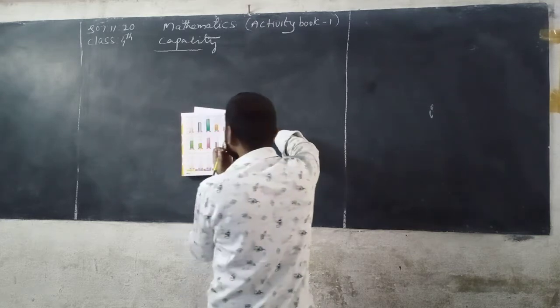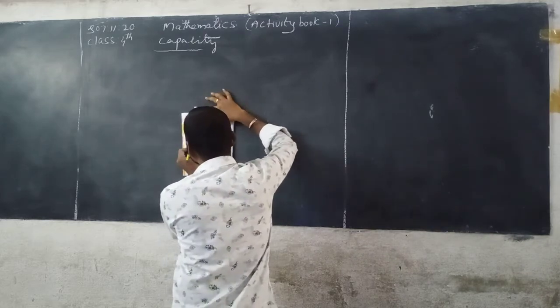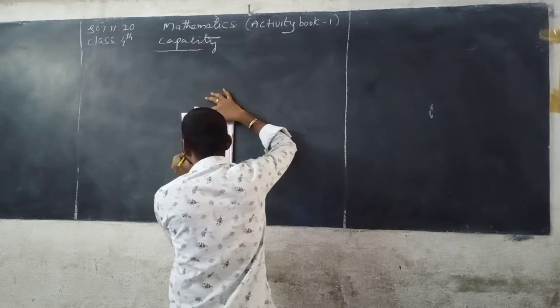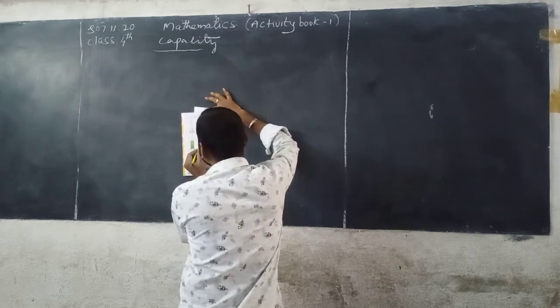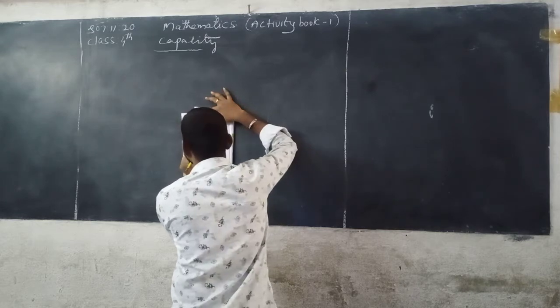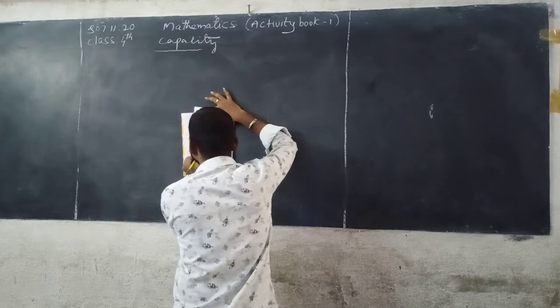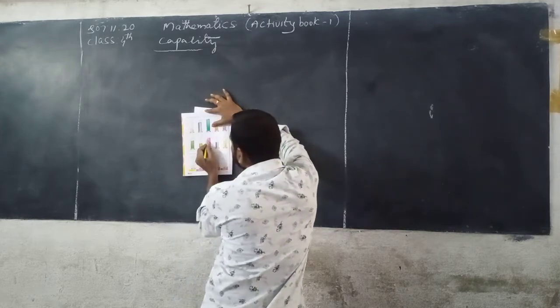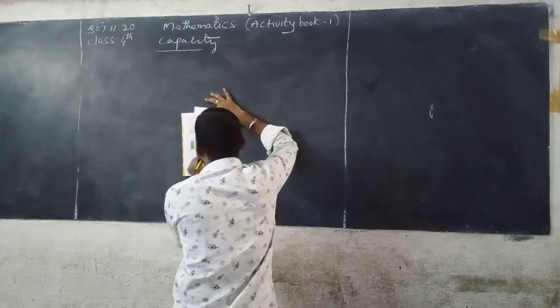Now second row, first container, here 1 liter, 1100, 1200, 1300 ml. Now next one is 500, 600, 700, 800 ml. Now next one here 1500 ml, 1600 ml, 1700 ml.